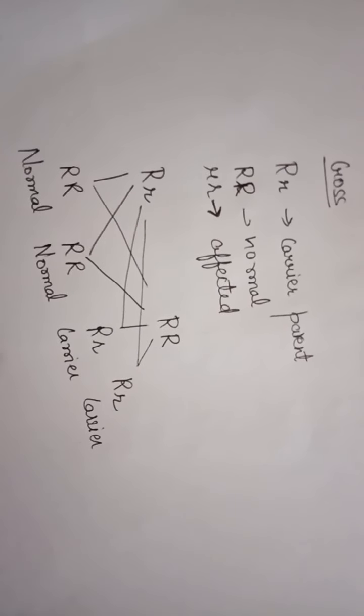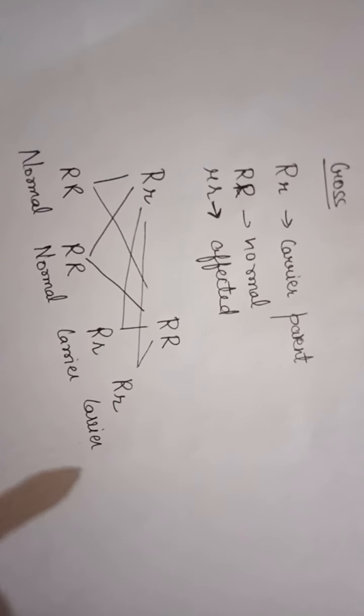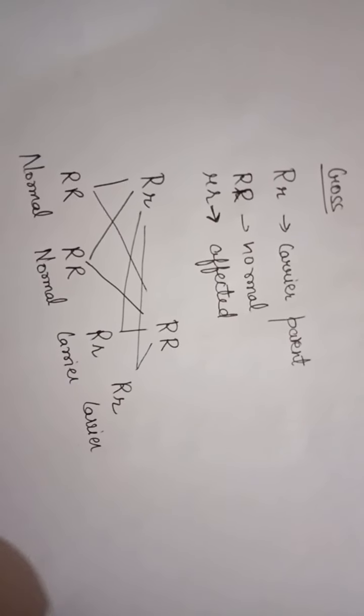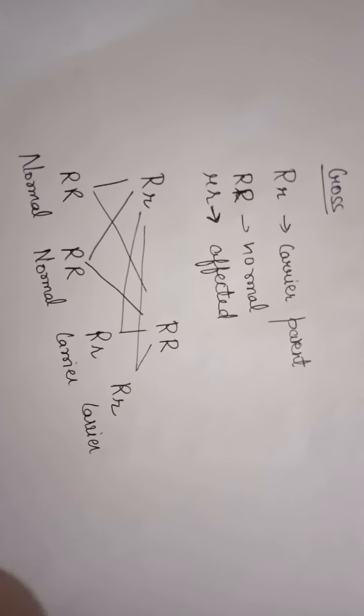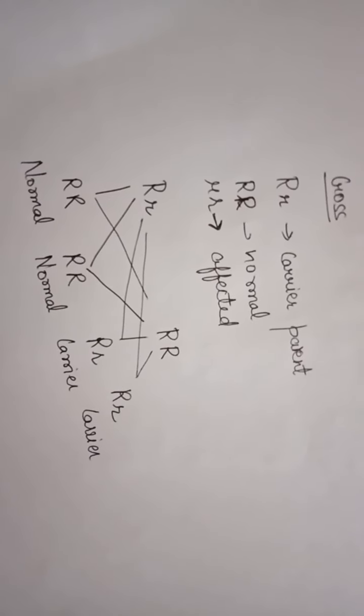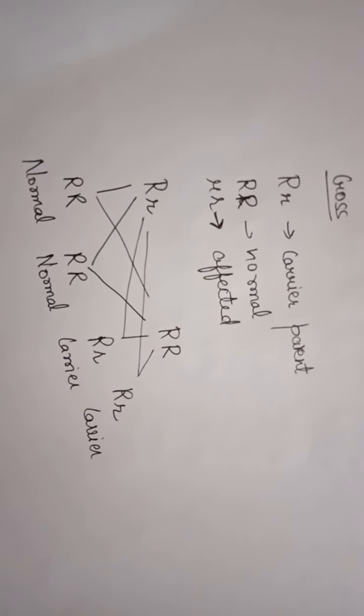If the parents are carriers, only then, in an autosomal recessive disease, will the progeny be affected. But that is not the case in sex-linked traits.